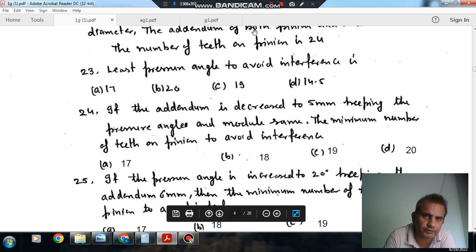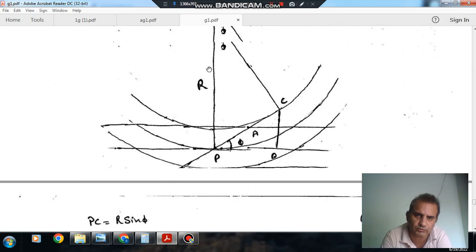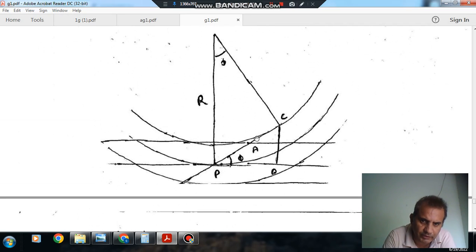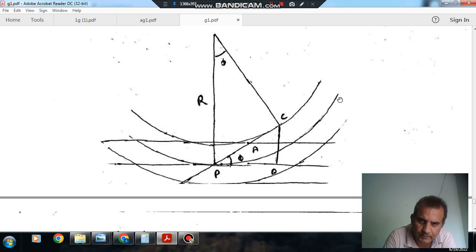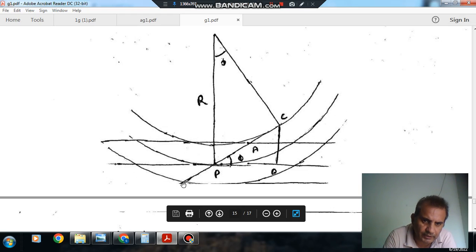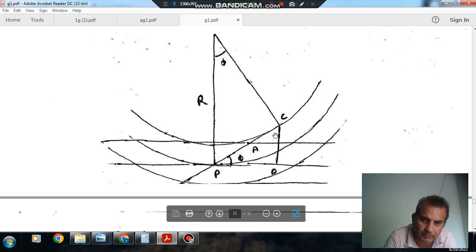So this is the case of a rack and pinion arrangement. This is your rack, this is the addendum of the rack, and this is the pitch line of the rack. This is the pitch circle of the pinion, this is the base circle of the pinion, and this is the addendum circle of the pinion. That is the line of action, or path of contact, and the maximum path of contact can be PC to avoid interference, and the maximum addendum of the rack will be CD.